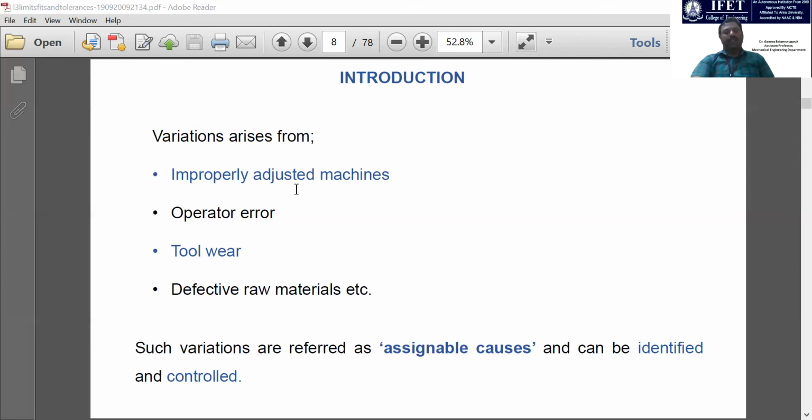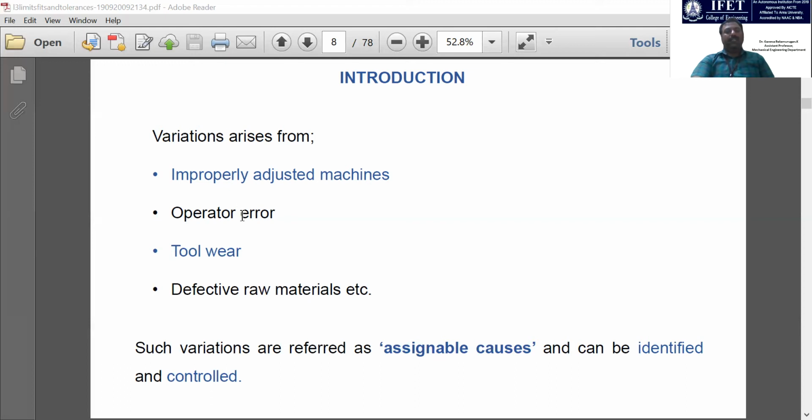So what will happen? Due to noises like unacceptable vibration of the spindles and other things, these will restrict the achievement of the exact dimensional accuracy, right? These are the reasons for improperly adjusted machines.